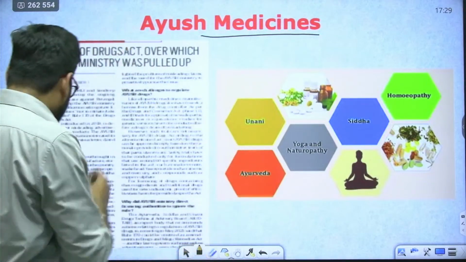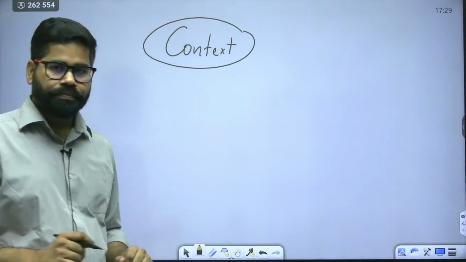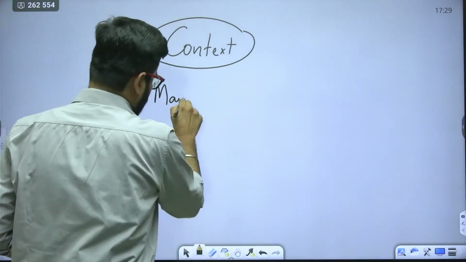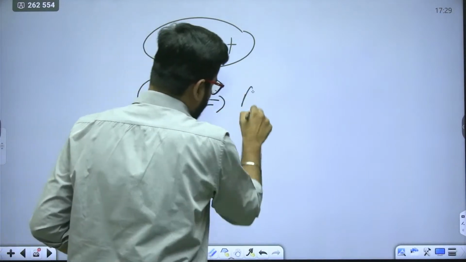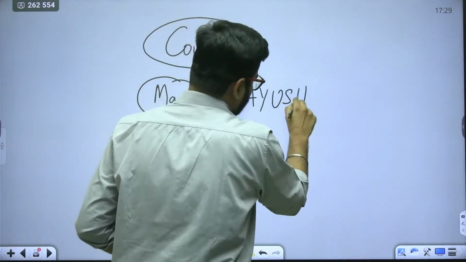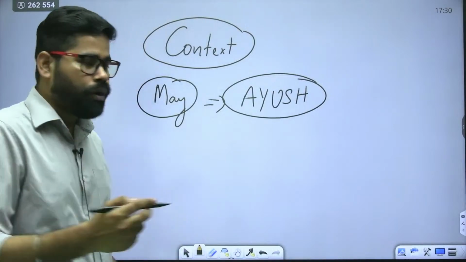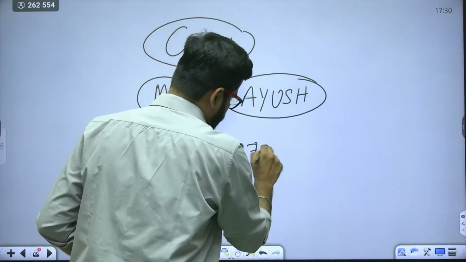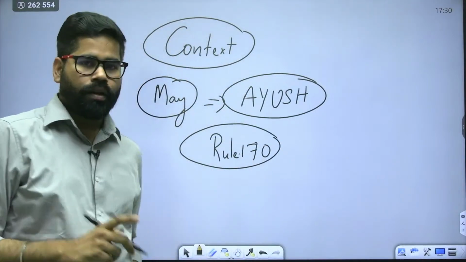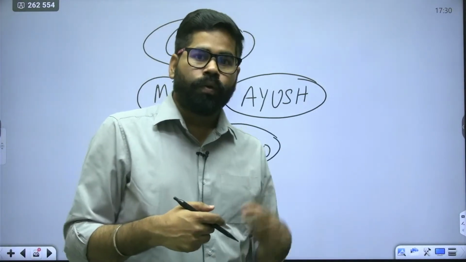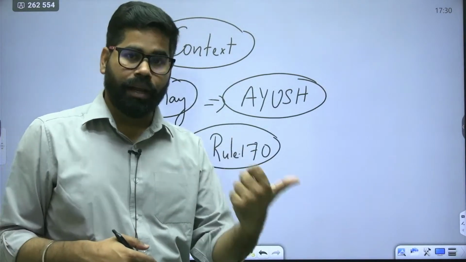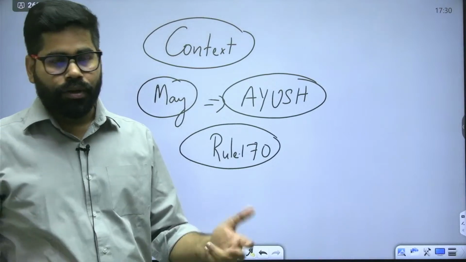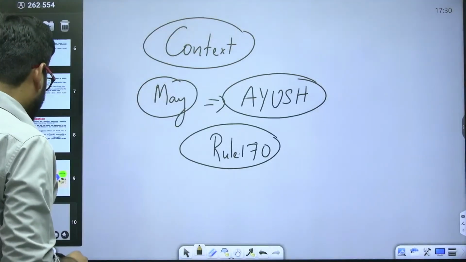In the light of this, in the month of May, this Ayush ministry omitted rule 170. This rule 170 said what type of drugs will not be allowed, or what the manufacturers of medicines cannot do.